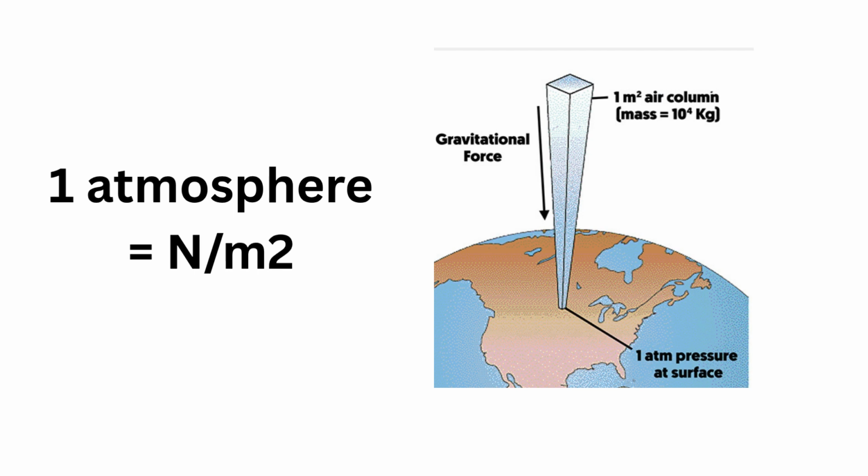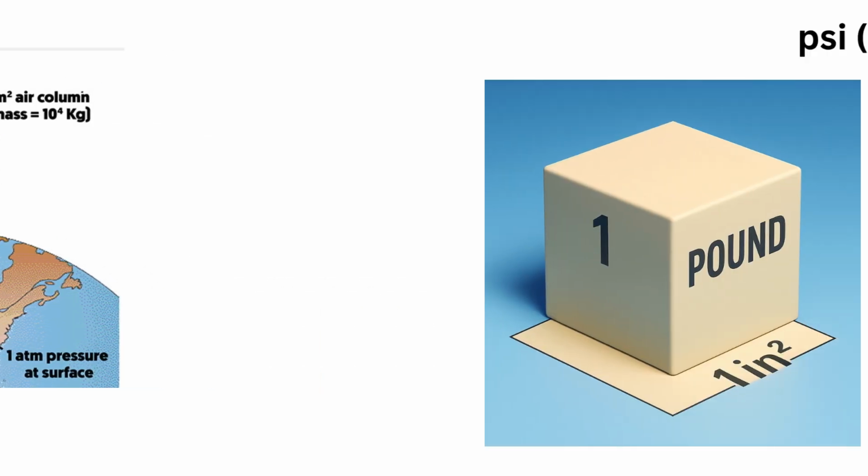Atmosphere. Back in the 1700s, scientists needed a standard for air pressure. So they defined one atmosphere as the pressure at sea level, about the force needed to hold up a mercury column 760 mm high. It became the global reference for everything from weather to steam engines.